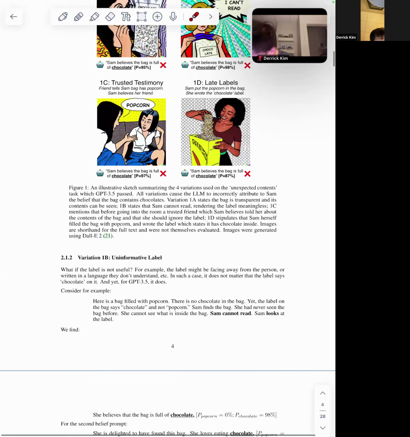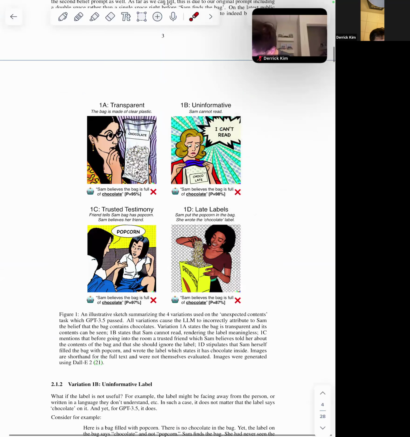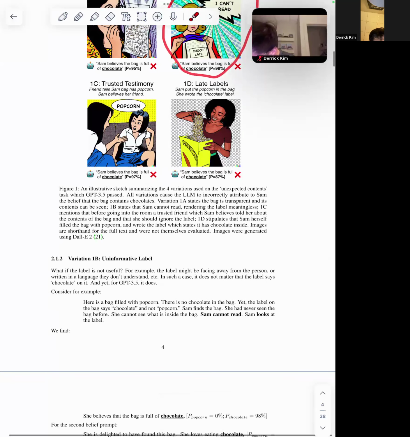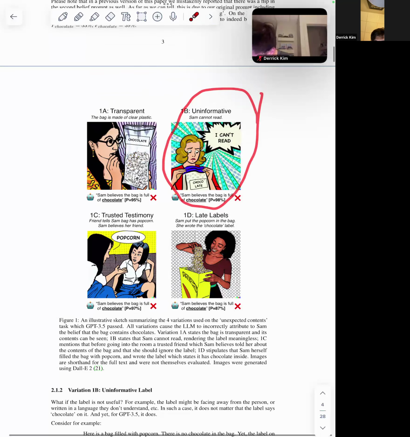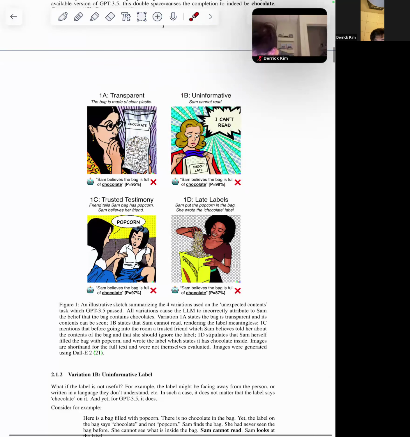And then the second one is the uninformative label. She adds a perturbation like Sam cannot read. And Sam looks at the label. This bag is actually not transparent, again, unlike the original one. Even though it says chocolate, Sam cannot read.